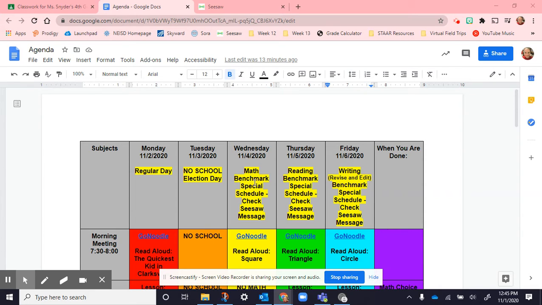And that's what I'm about to go over. So for our math benchmark, math is going to cover everything from place value to fractions to decimals, everything that we've talked about so far in math. Reading, they'll have several different passages with comprehension questions. Friday is part 2 of our writing. The first part was back in October, where the students wrote their own paper. This one, they're going to be given other people's writing with mistakes and things like that that the kids are going to need to correct.